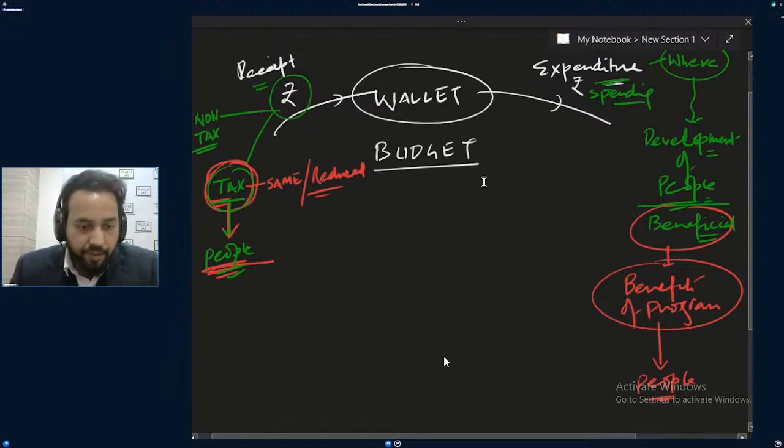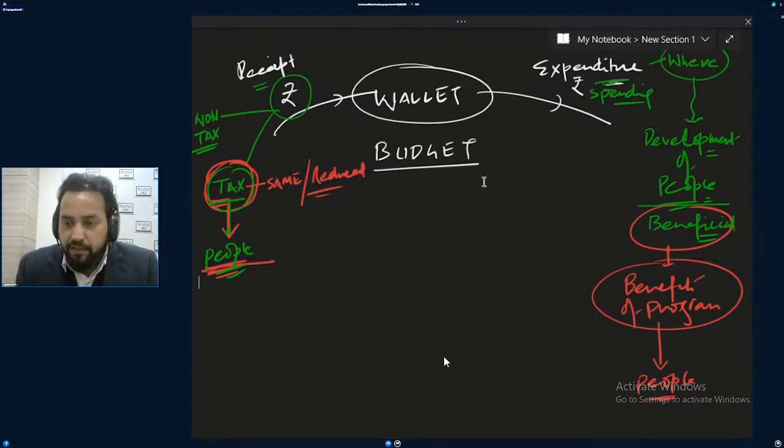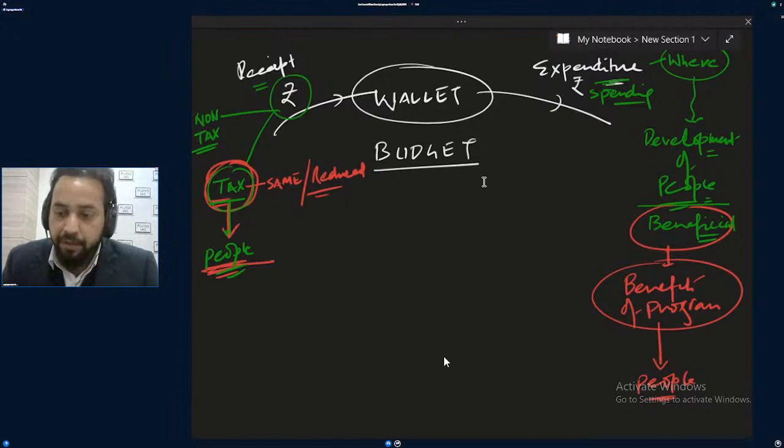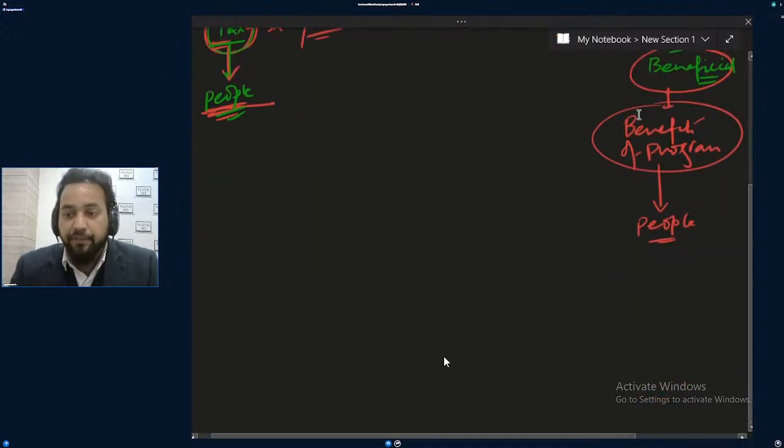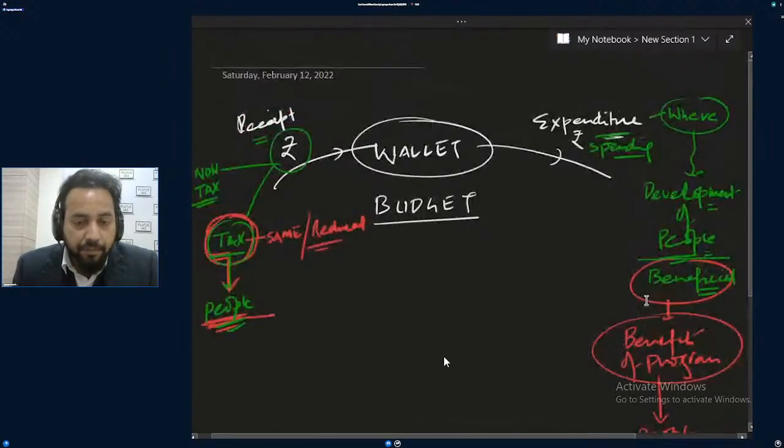With respect to common people, it will be two things: what taxes we are going to pay, and what benefits we'll get. The government will be counting many benefits, that we are going to develop this and that, and those developments will basically benefit common people. And this is pro-poor in case benefits are more towards poor people. So the government will say, okay, this is a pro-poor budget, and taxes taken from the poor will be very less.